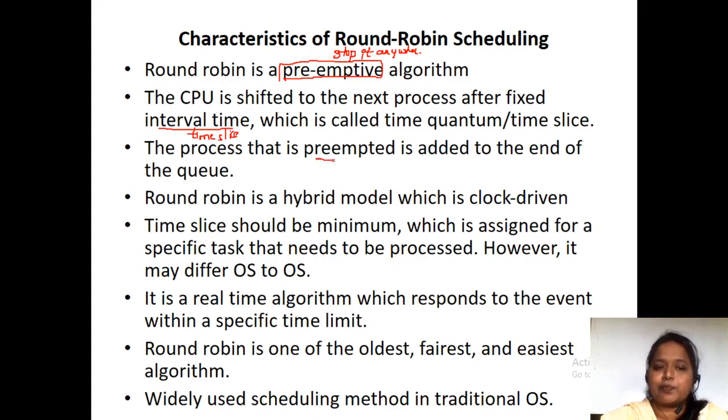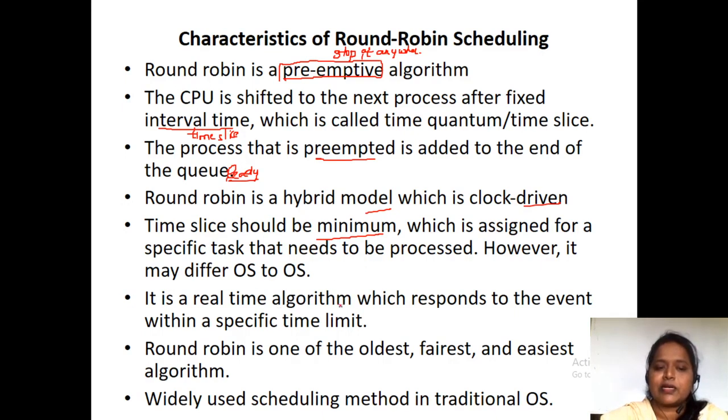The process that is preempted is added to the end of the ready queue. As we are maintaining the ready queue, if any process is taken out, that process is added back into the ready queue. It is a hybrid model which is clock driven, so by making use of a clock tick we do the scheduling. The time slice should be minimum. If you have a time slice of 15 or 20 milliseconds, again it will be a drawback. So to be effective, the time slice should be minimum.